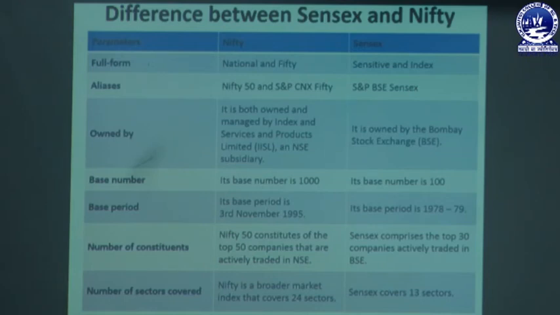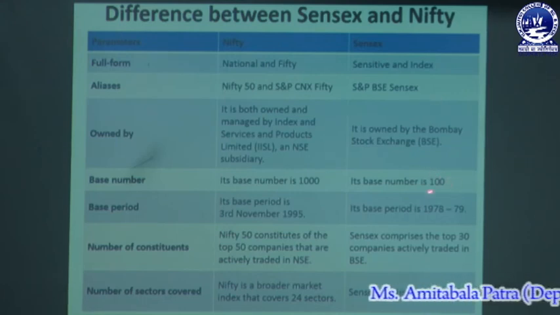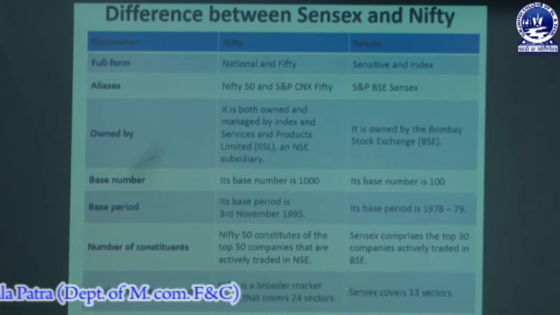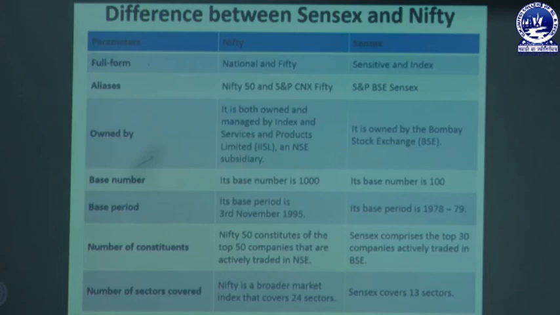Nifty is owned by India Index Services and Products Limited, that is IISL, an NSE subsidiary, and Sensex is owned by the Bombay Stock Exchange. The base number of Nifty is 1000, while the base number of Sensex is 100. So, that is the distinction on the basis of the base number.